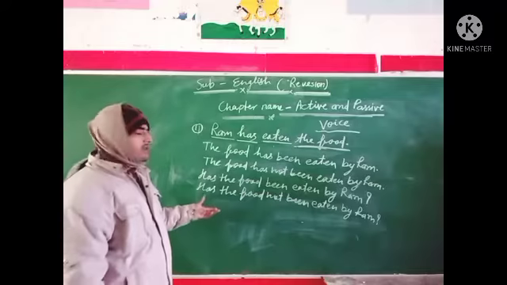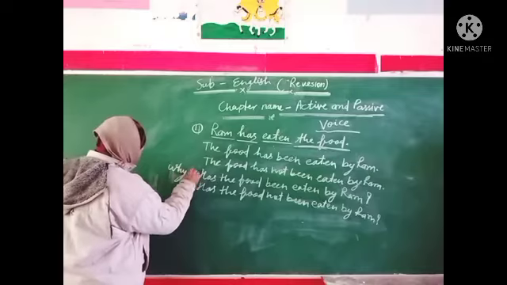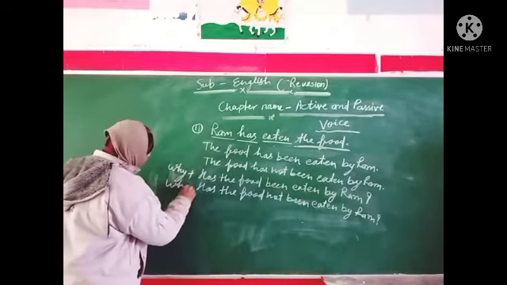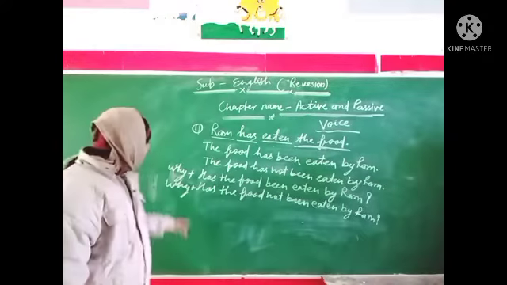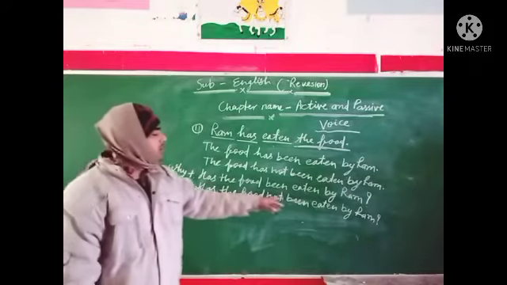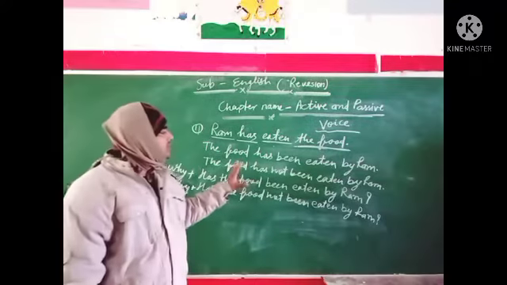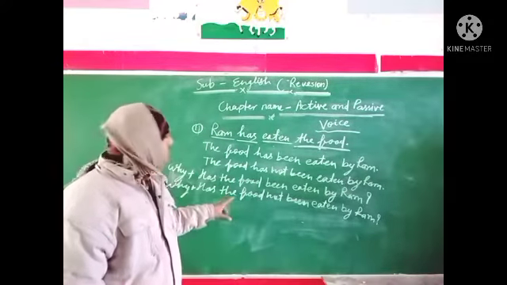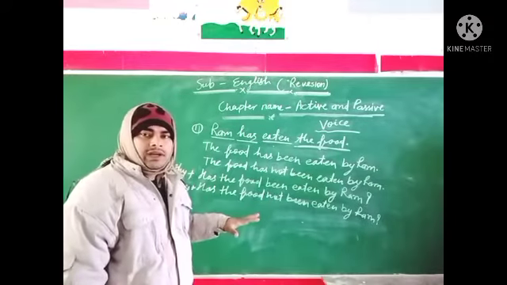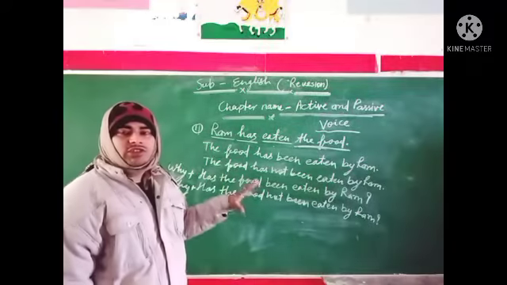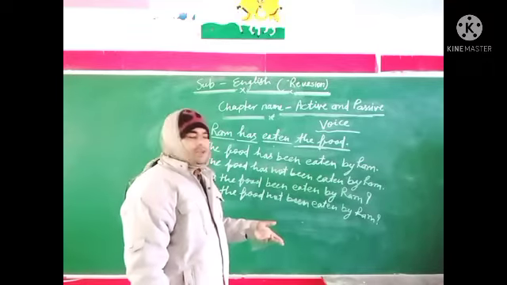When we make this with a WH word, then we add the WH word here: Why has the food been eaten by Ram? And why has the food not been eaten by Ram? These are the passive sentences of the active sentence Ram has eaten the food, which is based on a singular subject. Now we will change the plural sentences.